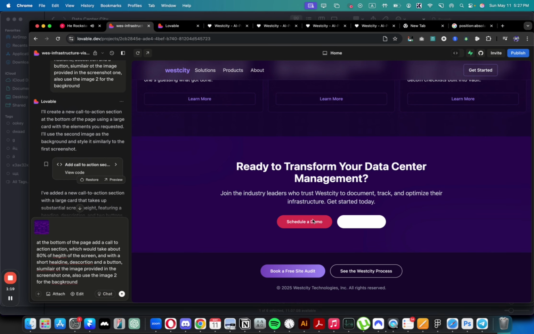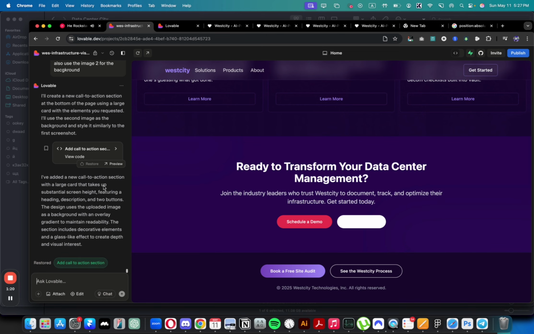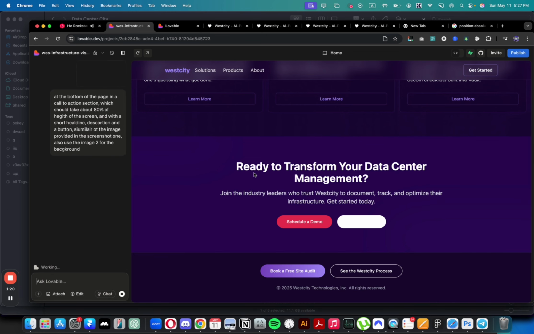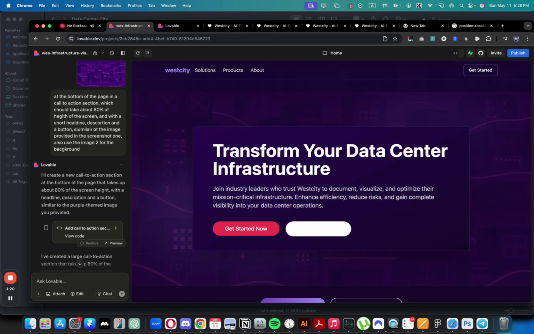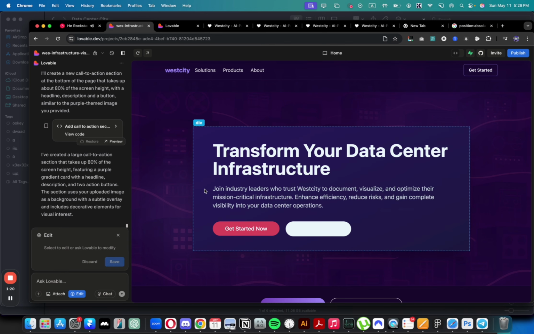Oh, it just created this one. Page in a call to action, which should. So maybe we should just basically redo this section. And let's see what it does. Again, it did this thing with the card, which I don't really need.